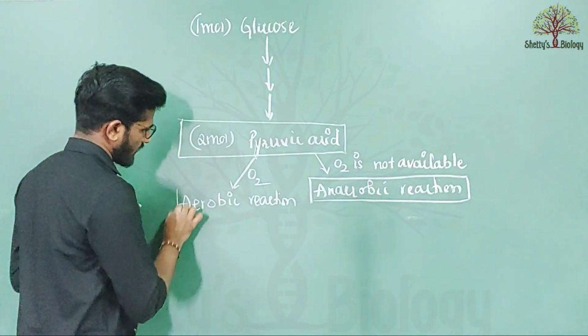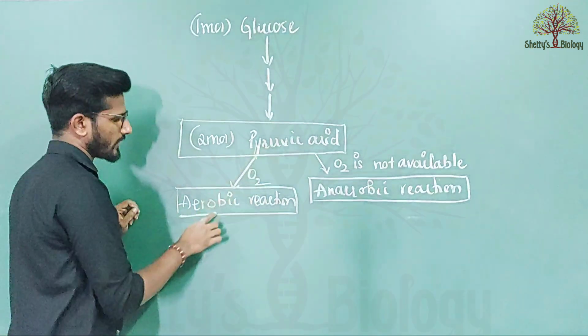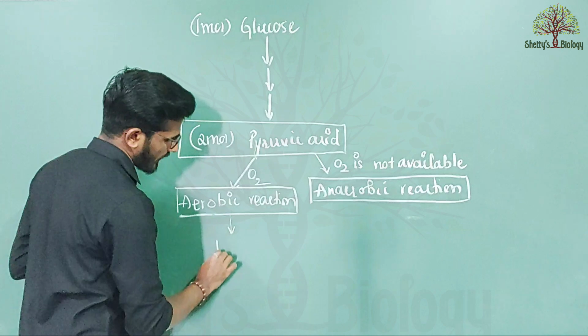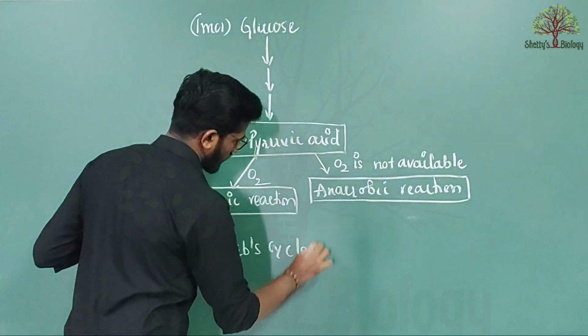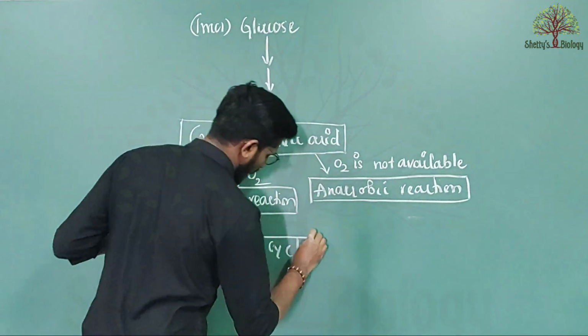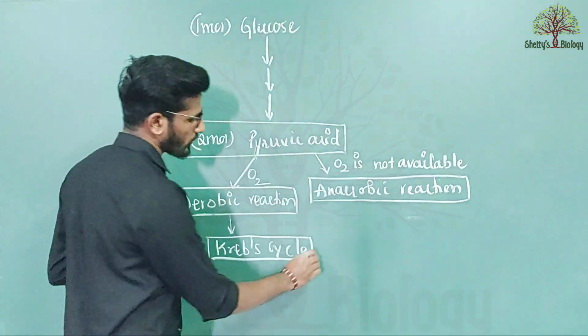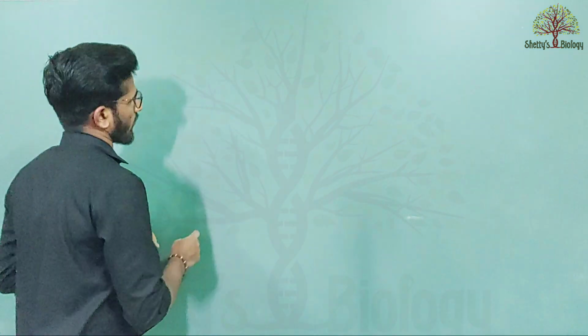So in today's class we will discuss that in the presence of oxygen, pyruvic acid enters into the aerobic reaction. The first step of the aerobic reaction is the Krebs cycle. So in today's video I am going to explain the Krebs cycle. Before moving to the Krebs cycle, we must understand the basic concepts of the Krebs cycle. So what are the basic concepts?